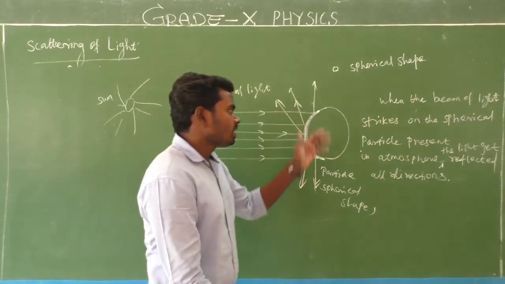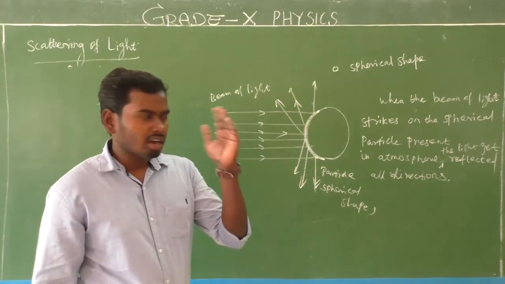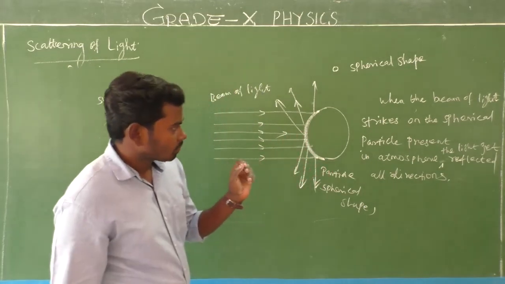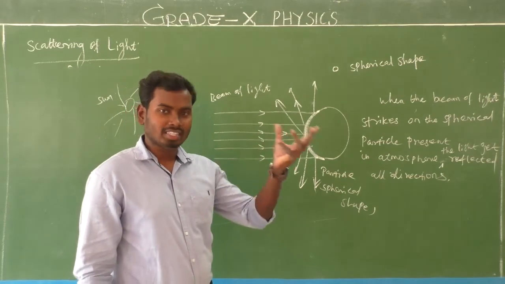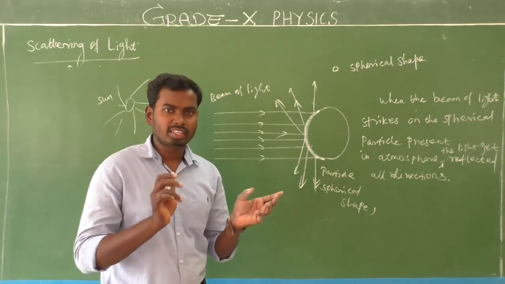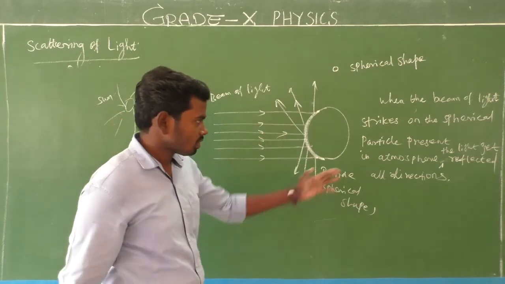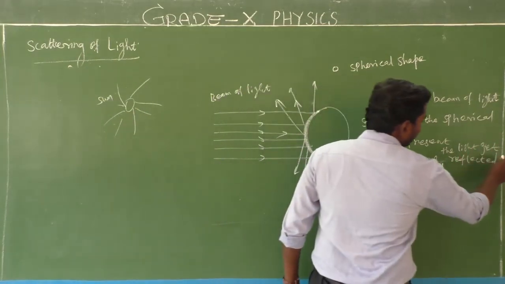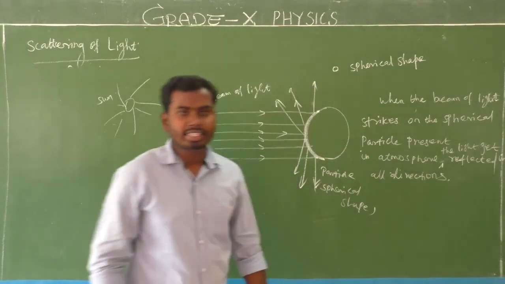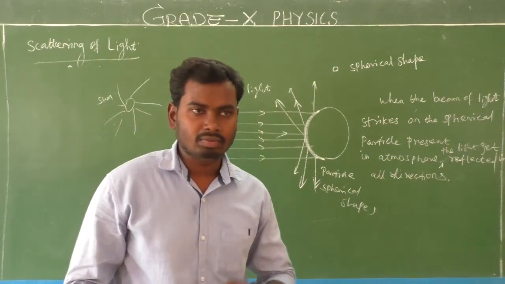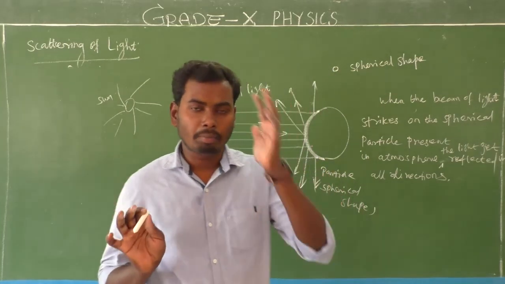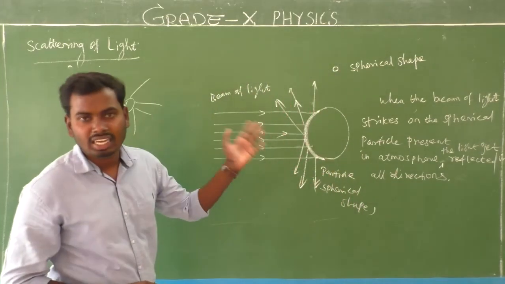What is that? When a beam of light strikes a spherical particle present in the atmosphere, the light gets reflected, or otherwise we can say spreading out, reflected in all directions. That is called scattering of light. Is it clear? It's very simple, don't get confused. A very, very easy concept.